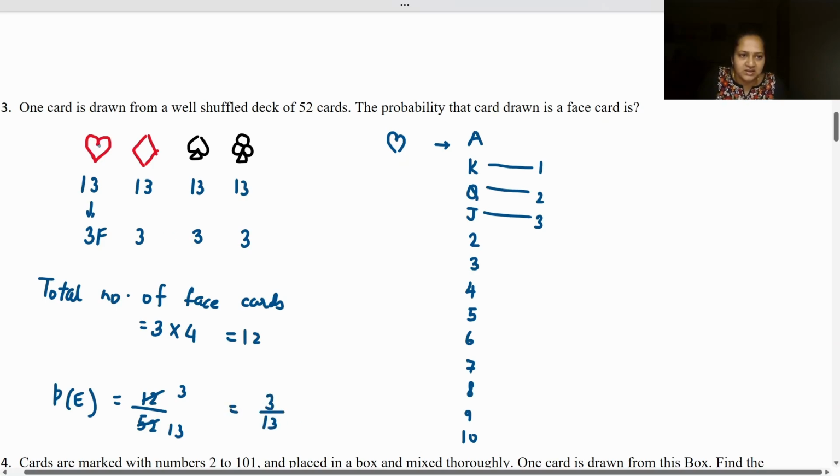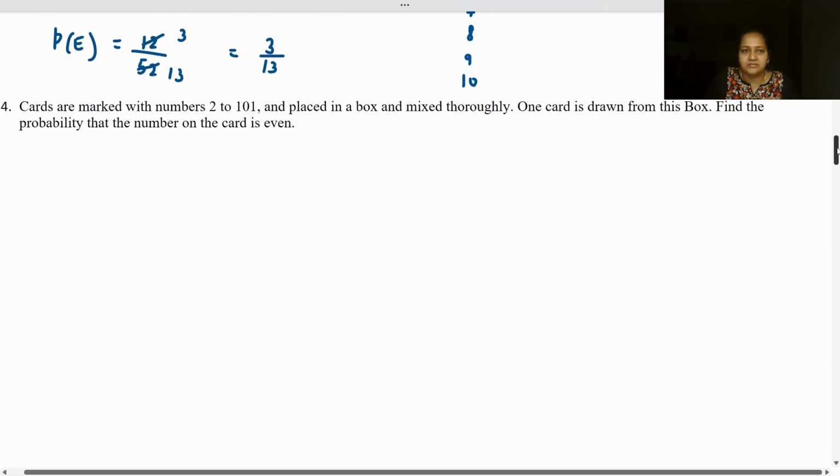So we have a heart which is red, a diamond which is red, a spade which is black, and a club which is black. Each suit has 13 cards, of which the face cards are king, queen, and jack. So in each suit we have 3 face cards, and we have 4 such suits. So 3 into 4, 12 cards are face cards, and hence the probability of the event is 3 by 13. Next question.